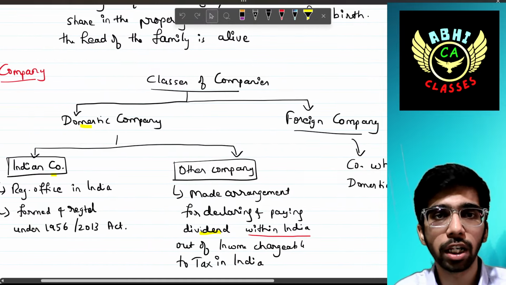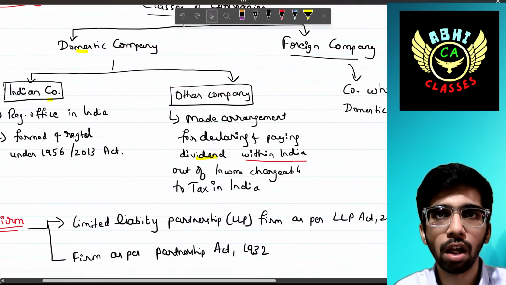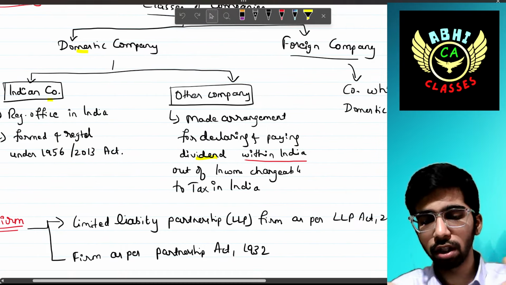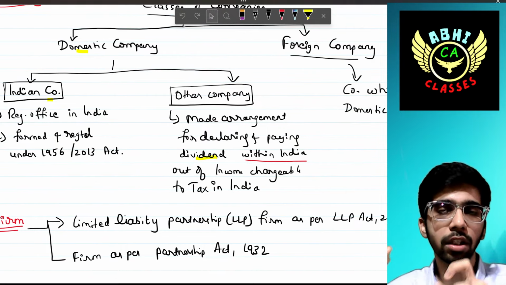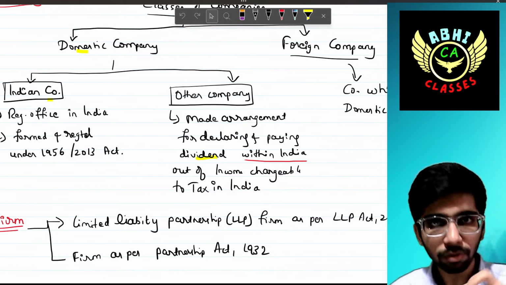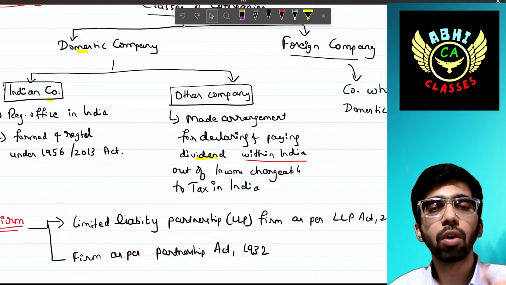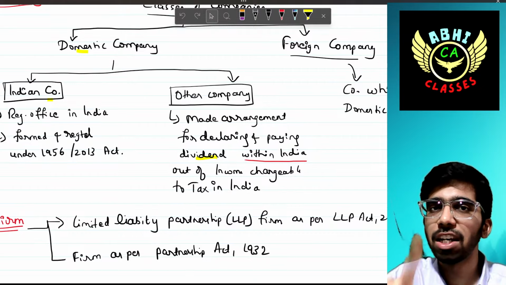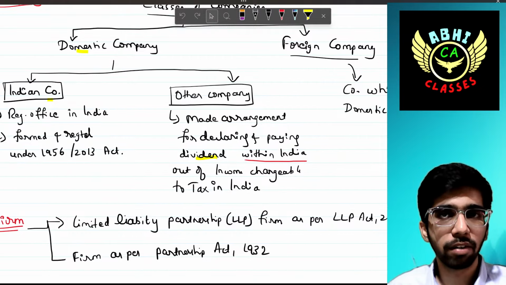Next, classes of company. Company categories: domestic company and foreign company. Domestic company is further divided into two: Indian company and other company. There is one important rule. Every Indian company is a domestic company. Every domestic company need not be an Indian company.